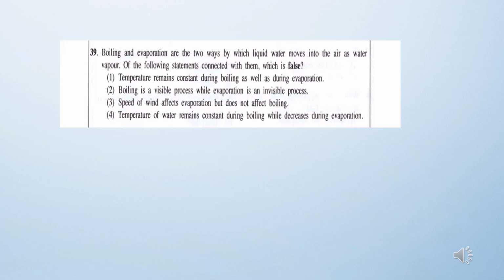But evaporation takes place at a temperature below the boiling point. So in water, it may be under the value of the boiling point, below 100 degrees Celsius. Both of them cause the liquid to change into gaseous state. I hope it's clear to you.